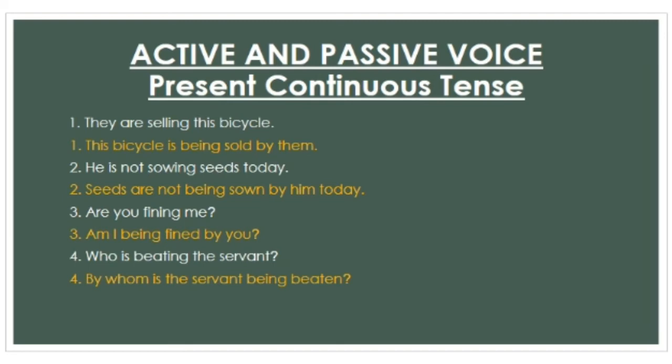So for I, the helping verb am is used. Am I being found by you? Look at the last sentence. Students get confused in how to change who in passive voice. Who is changed into by whom. By whom is the servant being beaten?